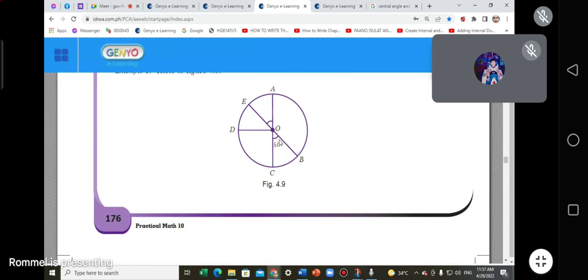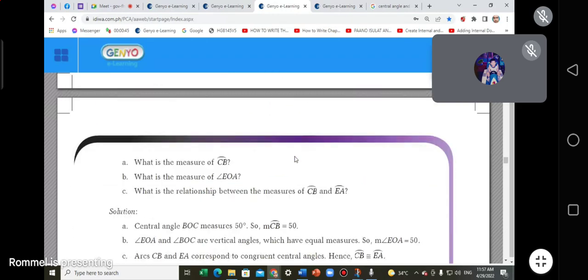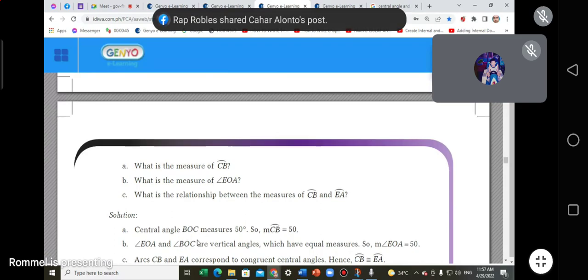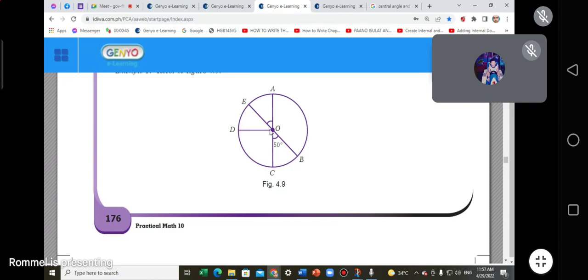Okay. Kung ito ay nakikita nyo, ito, ano ito? It's COB. I do not know if it's COB for that one or BOC. Okay, BOC. So angle BOC is what? Anyone? Open your mic. Angle BOC is what kind of angle? Yes? Anyone? Open your mic. It's a central angle po, sir. Very good, Aliyah. It's a central angle, BOC.